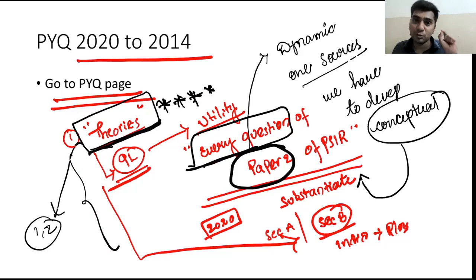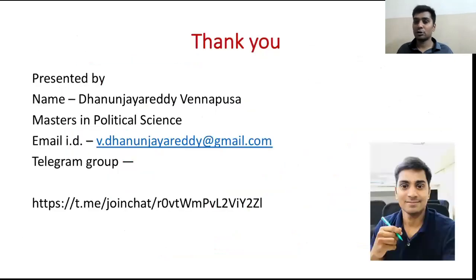Why is it worthless? You are not going to substantiate. We will be writing answers. I don't mean to say that you are not writing answers. You will be writing 20 out of 20 questions, but very generalistic answers. You'll be writing from your perspective. I'll be writing from my perspective, Dhananjay Reddy's perspective. No, they are not asking from your perspective or my perspective. They are asking from the perspective of the theories. Until and unless you quote the theories, paper 2 is not going to be done. I think it is very clear. That is what the topic is.